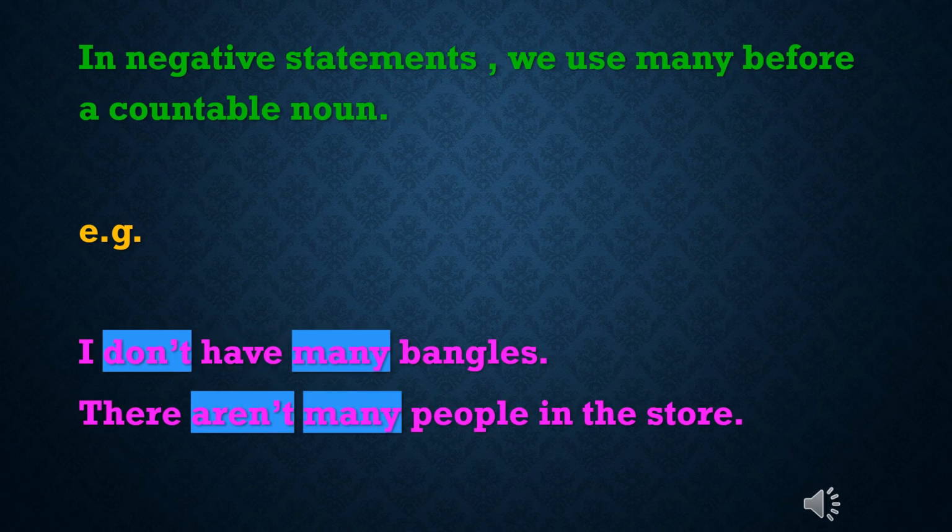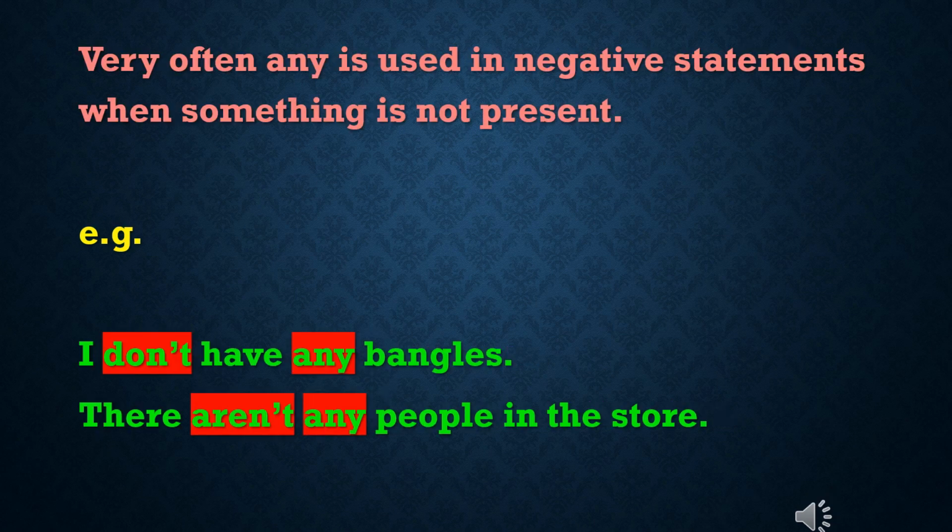In negative statements, we use many before a countable noun. Example: I don't have many bangles. There aren't many people in the store. Very often, any is used in negative statements when something is not present.